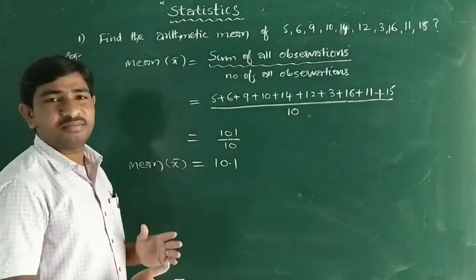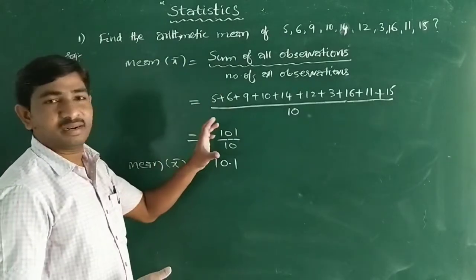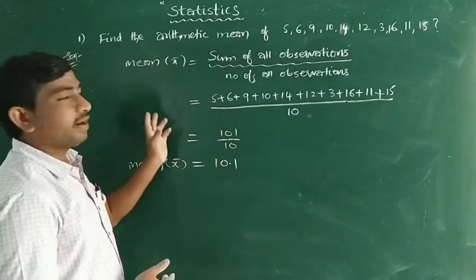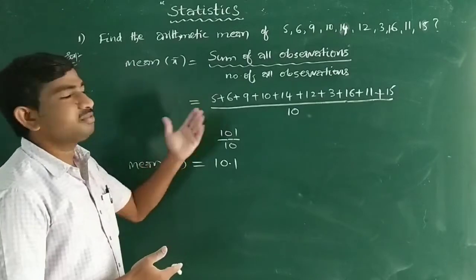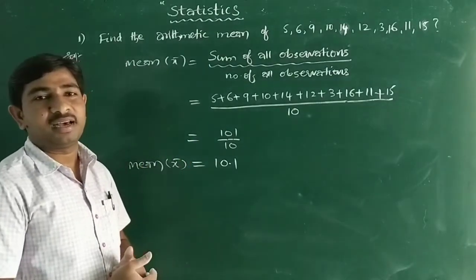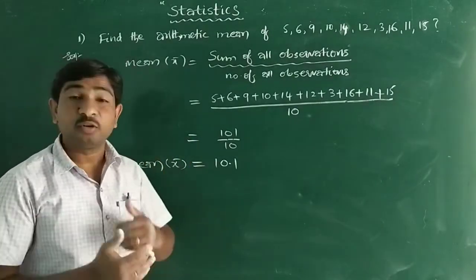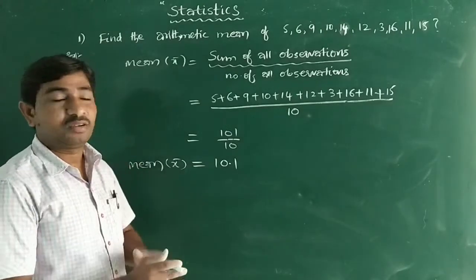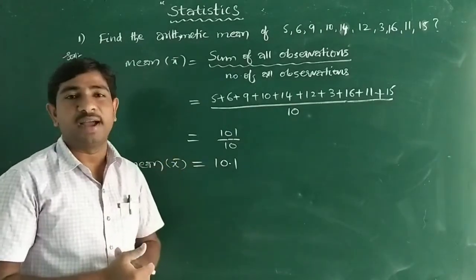For any problem given in this manner with ungrouped data, we have to find the arithmetic mean using this formula. Now let us see the arithmetic mean for grouped data by the direct method, for small values.